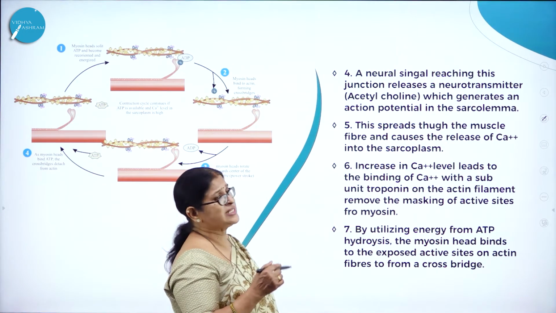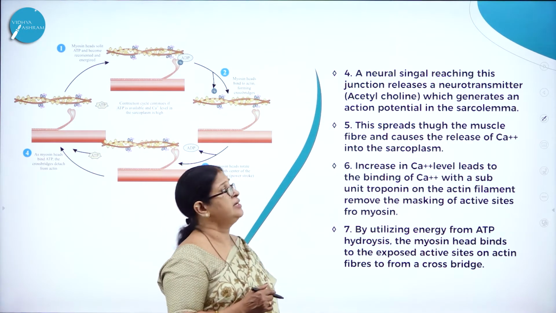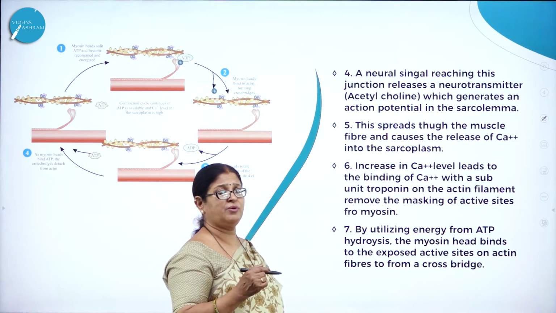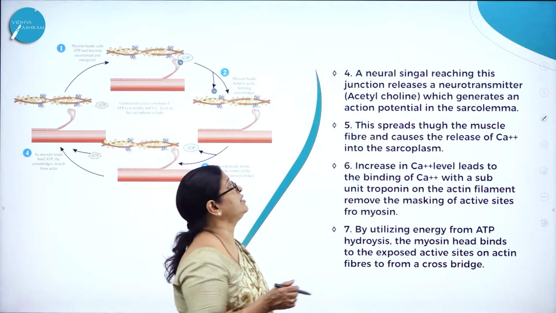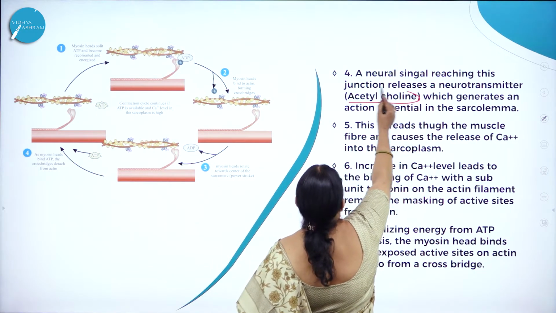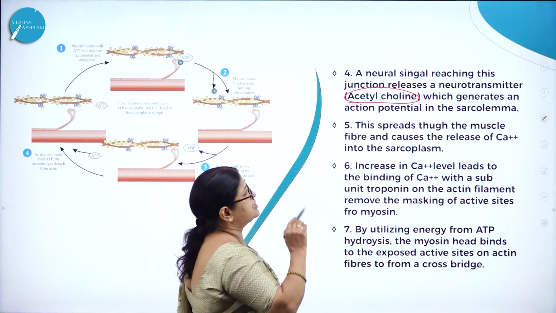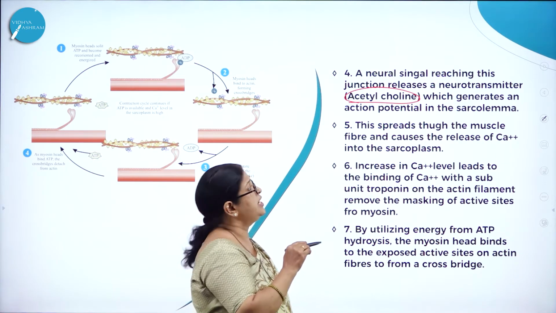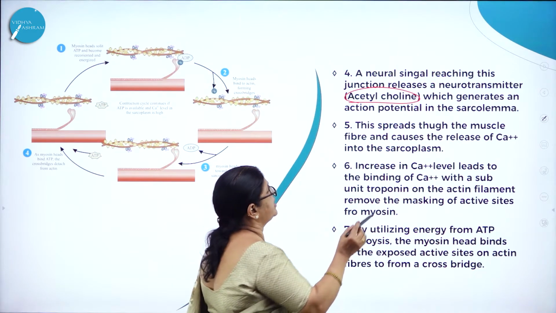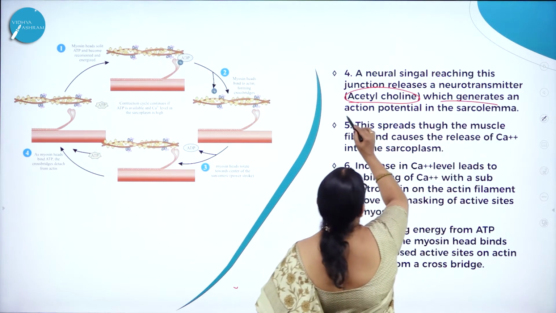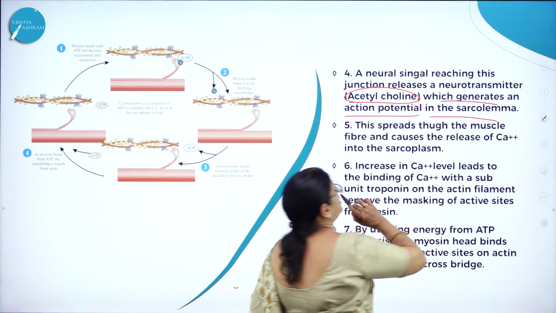A neural signal reaching this junction releases a neurotransmitter called acetylcholine, which generates an action potential in the sarcolemma.